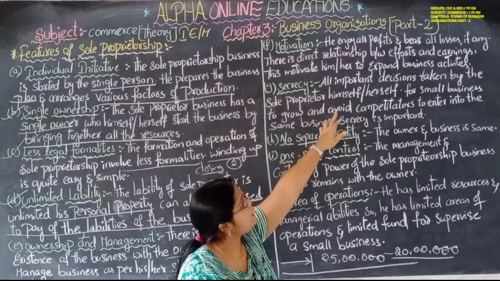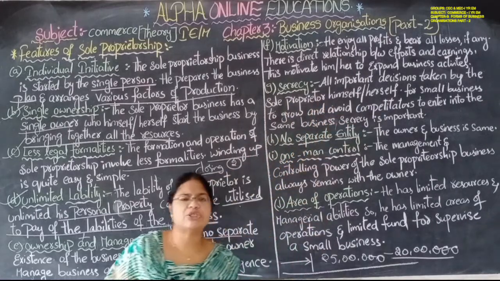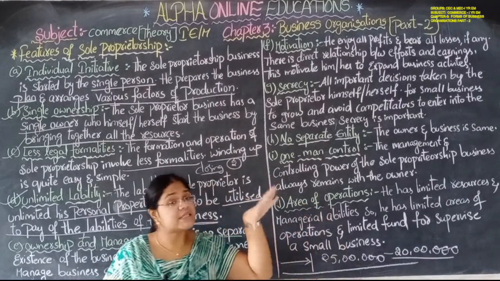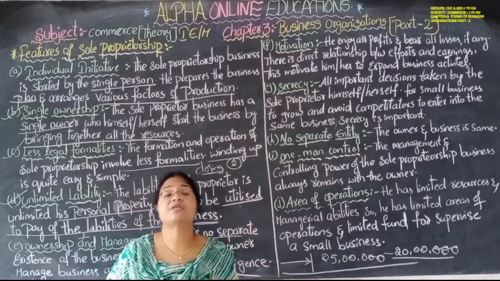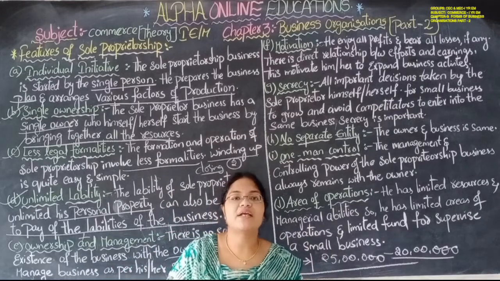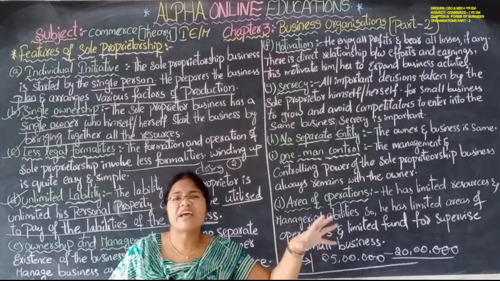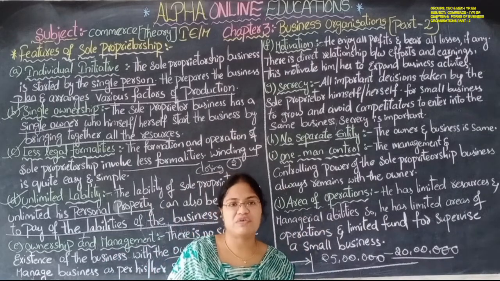He motivates himself or herself to expand the business activities. No external motivation is required. His activities, his operations, whatever profit he gets from the business, only those motivate him. No need for any external motivation.